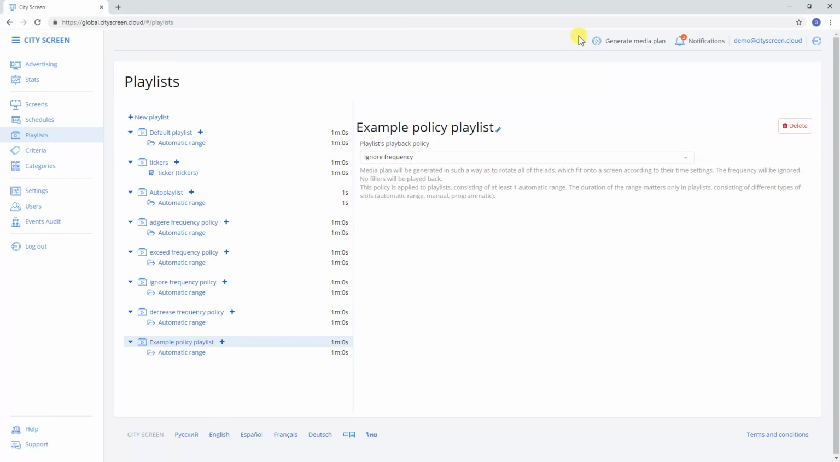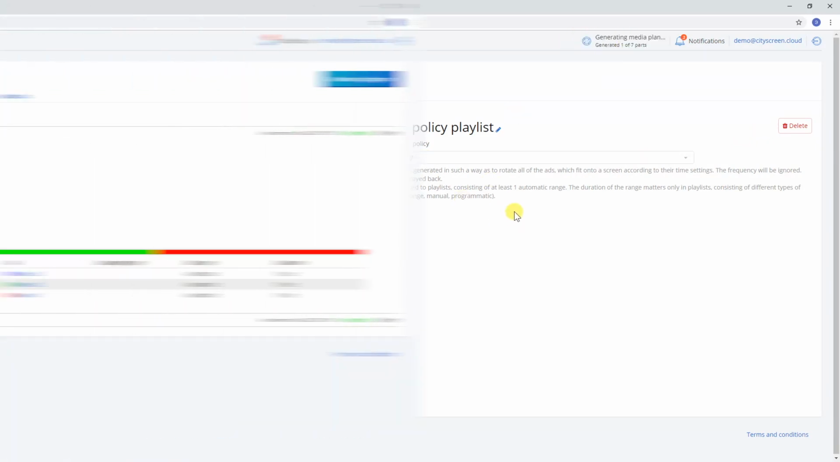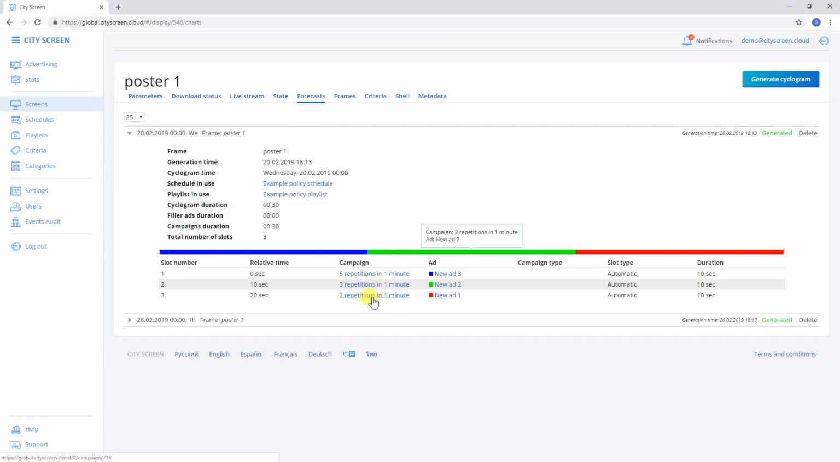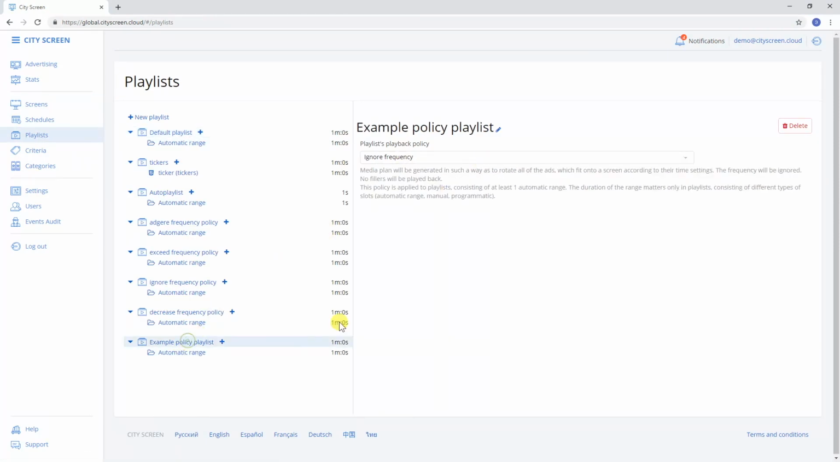With Ignore Frequency, all of the ads will be played one after another, no matter the frequency. It's a kind of a regular playlist, but generated according to the ad settings.